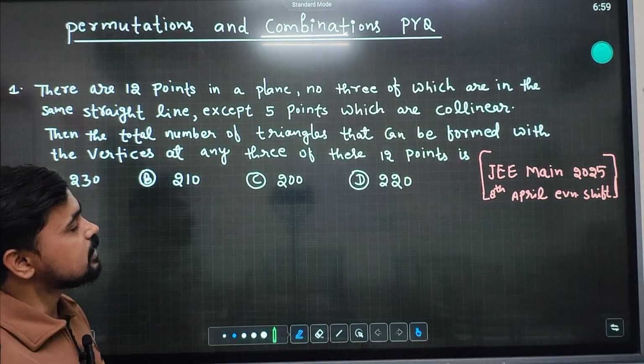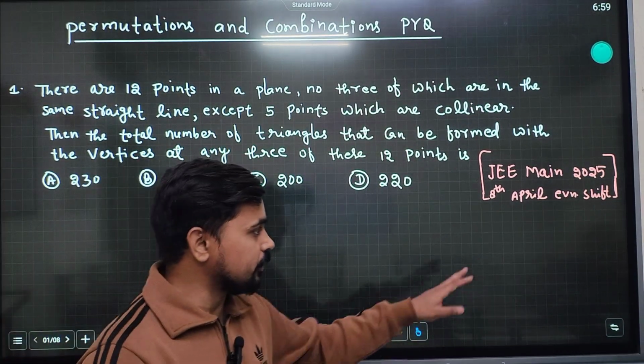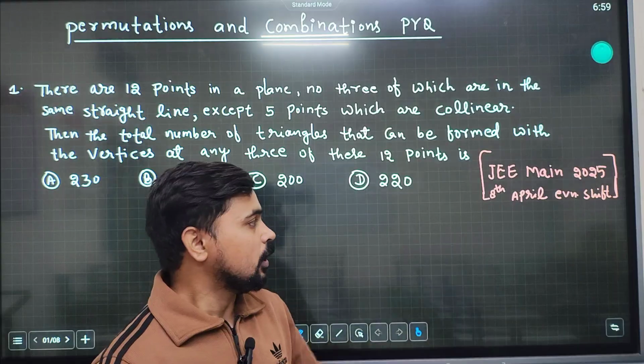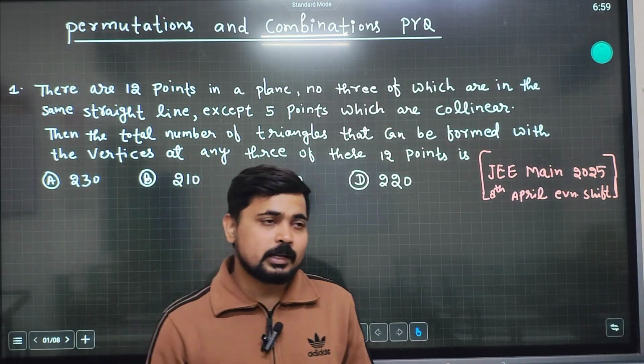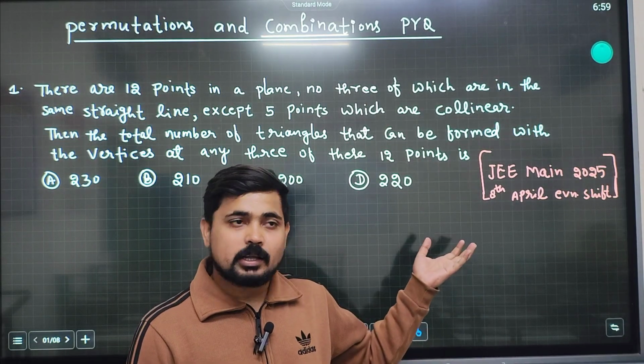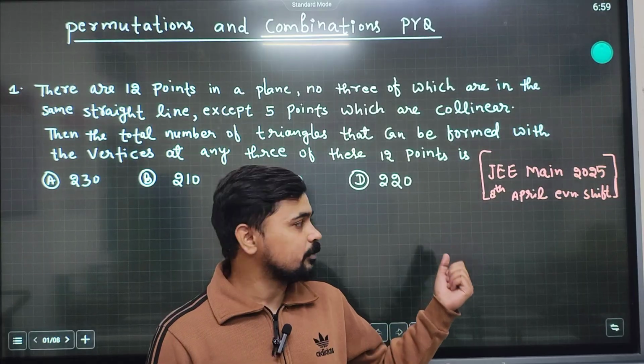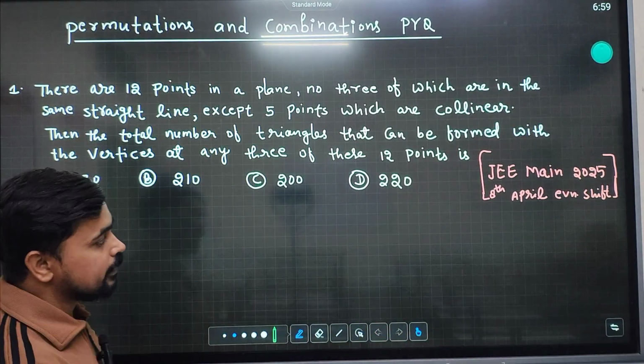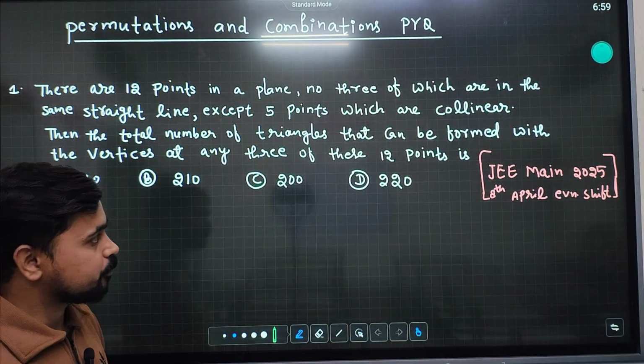Solve this question. This is the JEE Main 2025 evening shift. As you know, JEE Main is now conducted as an online examination, so there are many shifts: evening shift, morning shift. This is a JEE Main 2025, 8 April evening shift question.